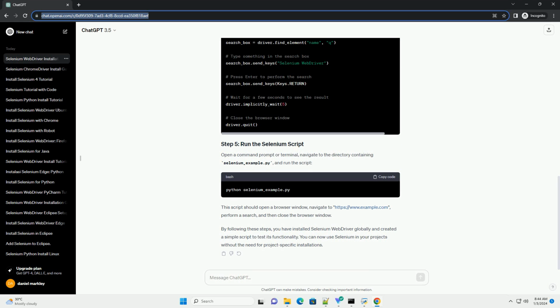This script should open a browser window, navigate to https://www.example.com, perform a search, and then close the browser window.